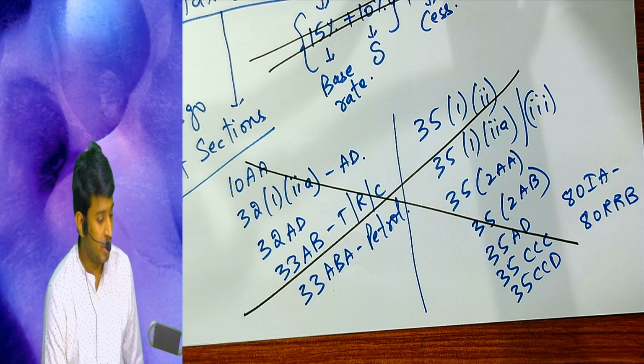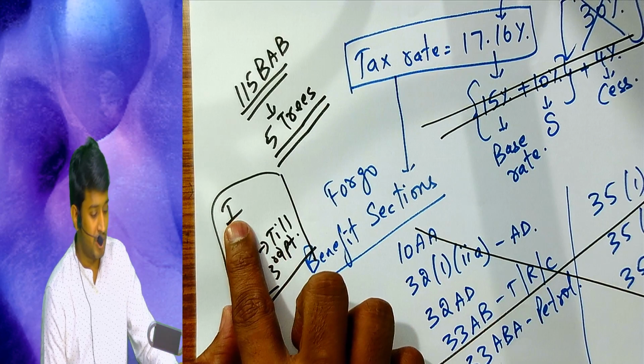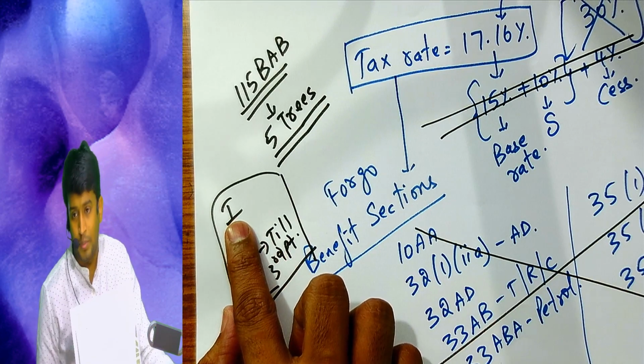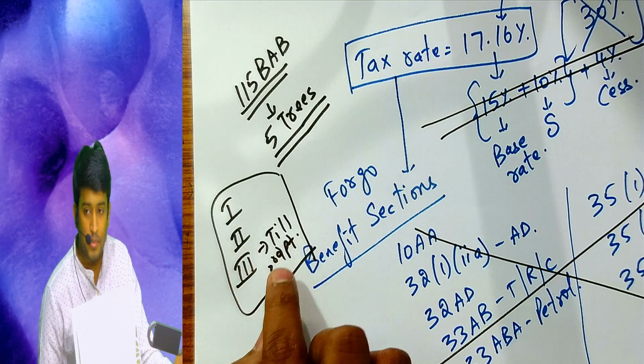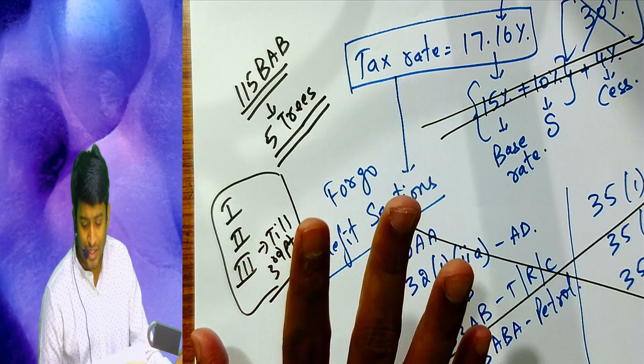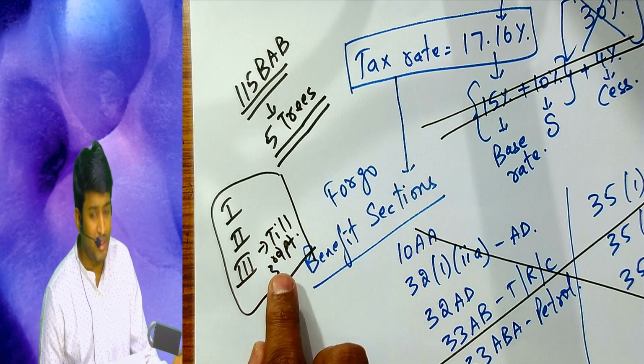Yeah. So again I repeat, you have to read the first one. First one speaks about applicability. Second one speaks about the tax rate. Third one speaks about conditions. There are 5 conditions, I guess. I expect you to read only till the third one.